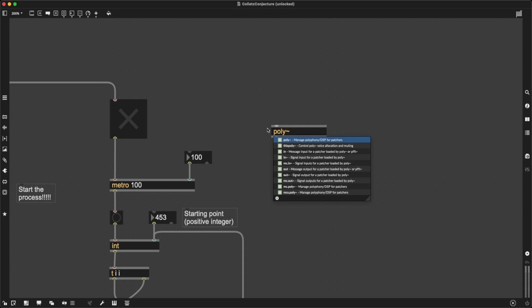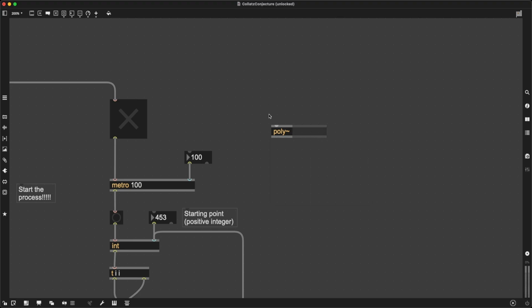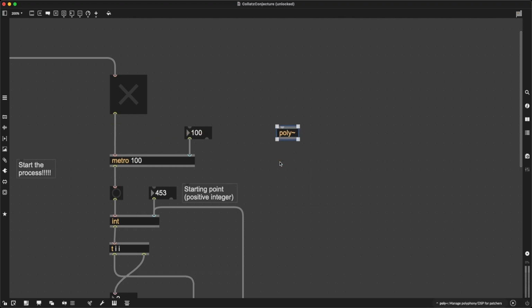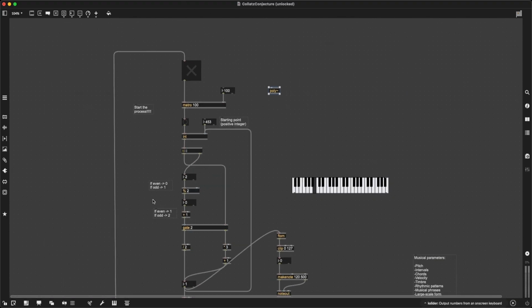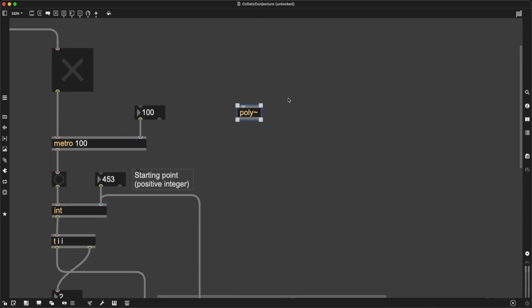We are not going to be doing any DSP. We are not working with signals in this video, we are just working with messages, but still, it is going to manage that for us. It's going to solve the problem I just described, to have multiple voices, each running this algorithm as an independent instance. All right, now how poly works is as such. We are going to create another MaxMSP patch and save it in the same folder as this main patch. This new patch will contain the algorithm that we want each voice to run an instance of, and we are then going to load that into poly.